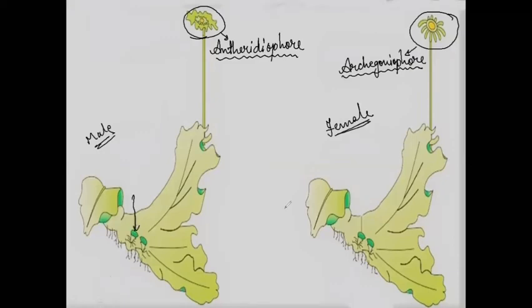And these green structures which you can see, remember I drew those 8 shaped structures like this with a stalk. These are the gemma cups in which the gemmae will be present. Like this, you need to learn all the diagrams given in NCERT, both 11th and 12th. It will be very easy if you learn in this form.